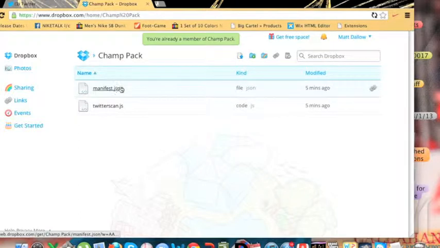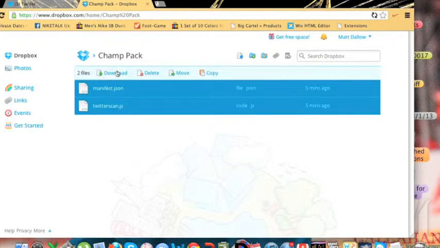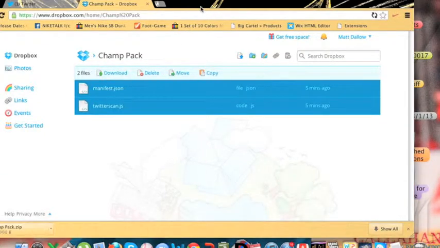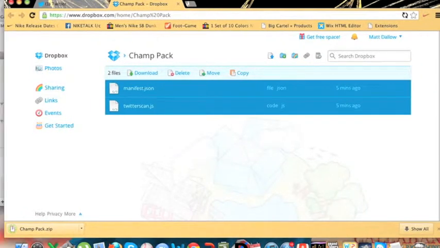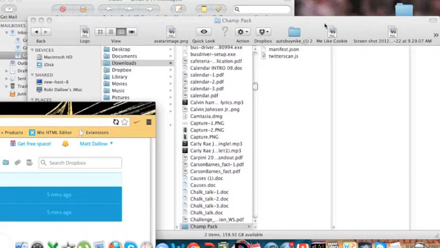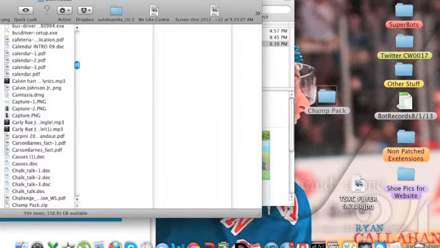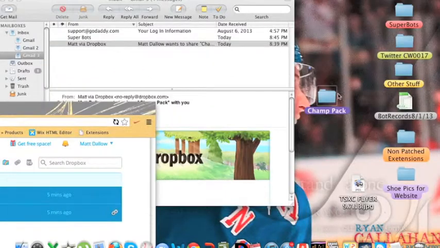So what you're going to do is you're going to click on one, press shift, click on the other, click download. You got to do this on Google Chrome, so it's going to download right there in the corner. You click on it when it's ready. It's going to come up in downloads. Here you go. See, you have the folder Champack. Drag that onto your home screen.